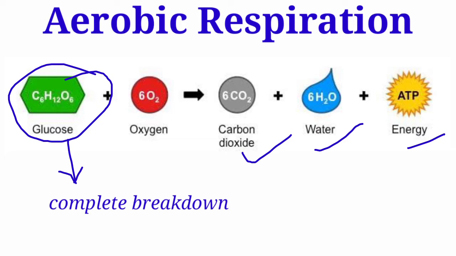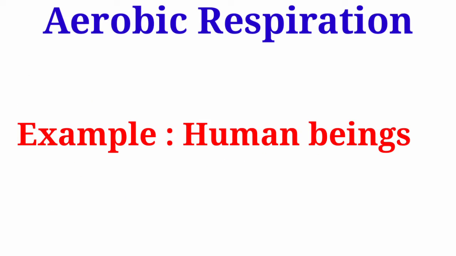This energy is stored in the form of ATP that is used by the body cells. So C6H12O6 is completely broken down and converted to CO2 and H2O in the presence of oxygen. This respiration is aerobic respiration. Example, human beings. In human beings, aerobic respiration takes place.